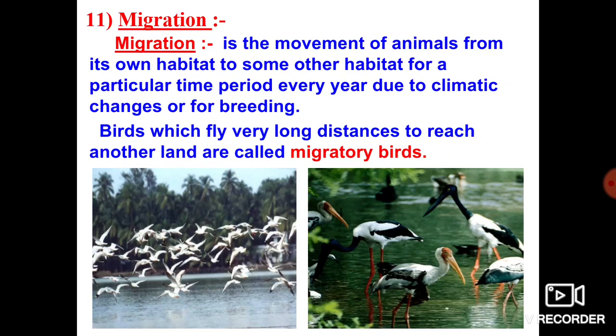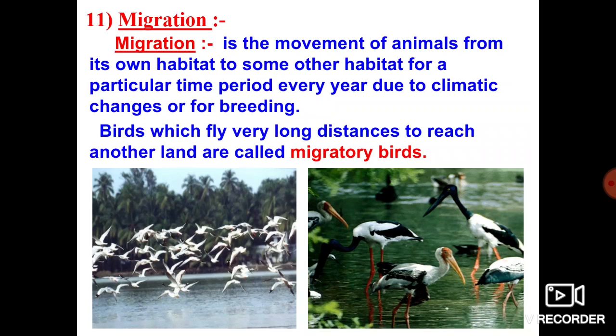In India there is a favorable condition for the purpose of breeding. Hence the Siberian crane migrates from Siberia to India. So that is what we call migration, no? Migration is nothing but the movement of animals from an unfavorable condition to a favorable condition for different purposes. This we call migration.